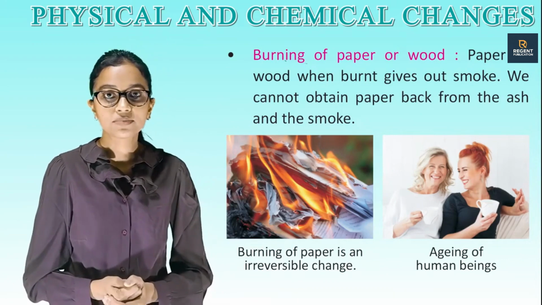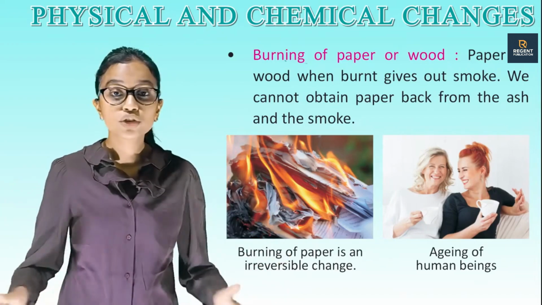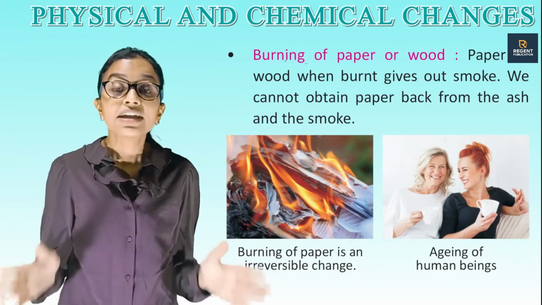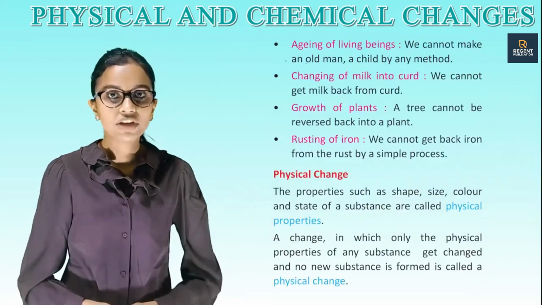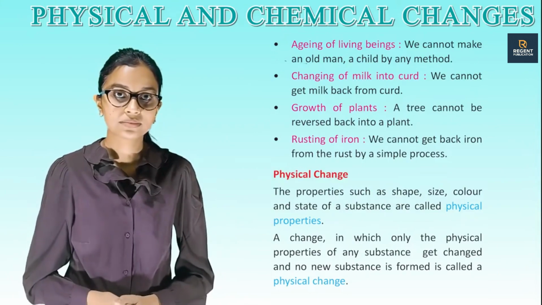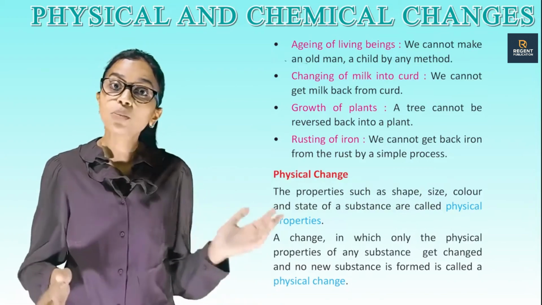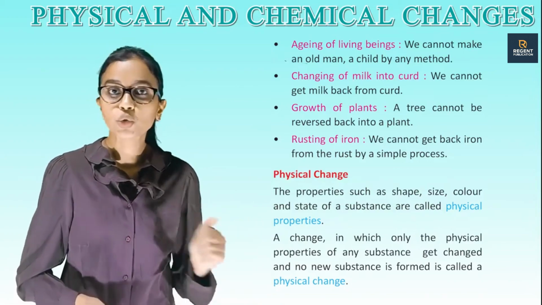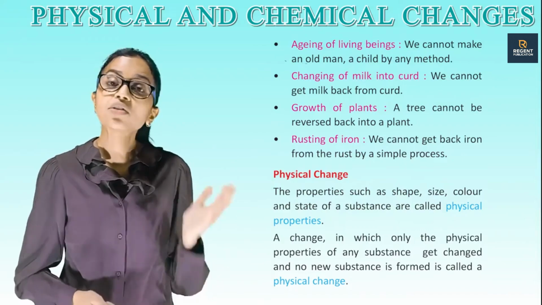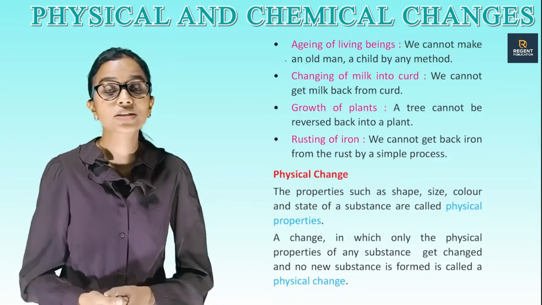Aging of human beings is irreversible. You can't reverse your age. You can't go back to your childhood now. It is an irreversible change. Aging of living beings, we cannot make an old man a child by any method. Changing of milk into curd, we cannot get back milk from curd. Growth of plants, a tree cannot be reversed back into a plant. Rusting of iron, we cannot get back iron from the rust by a simple process.